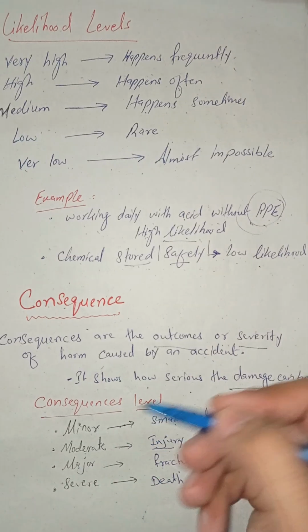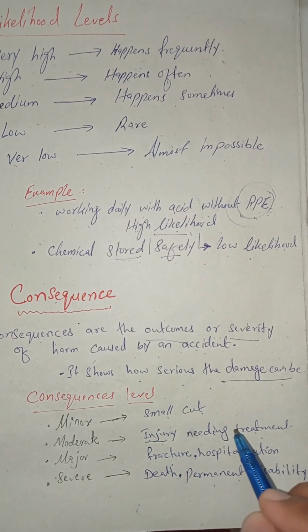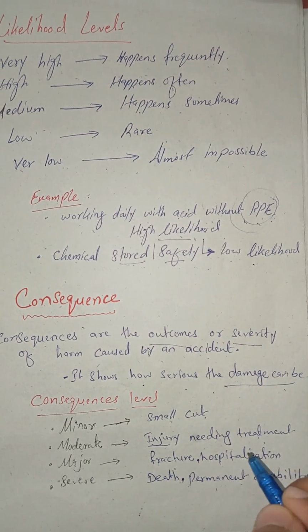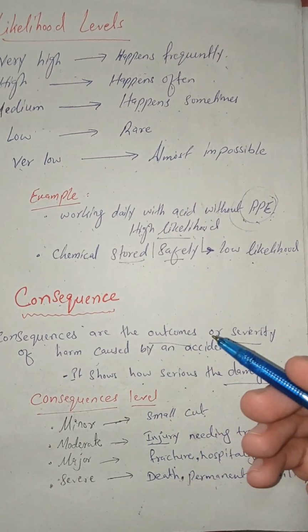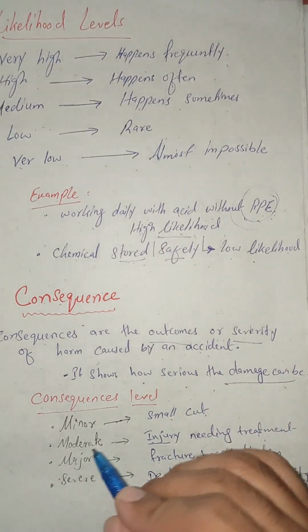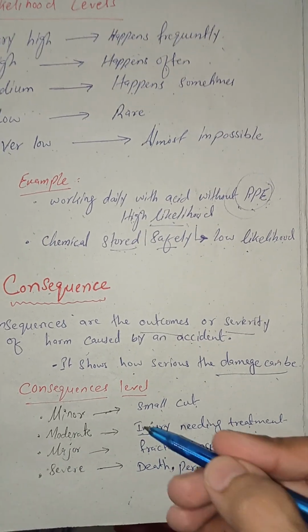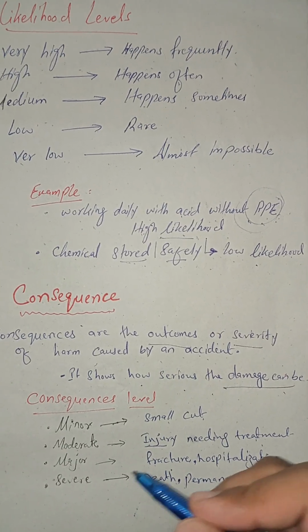Moderate means injury needing treatment. Major means a fracture and hospitalization. If there is a bone fracture and the worker needs hospitalization, we consider that a major consequence. Severe means death and permanent disability.